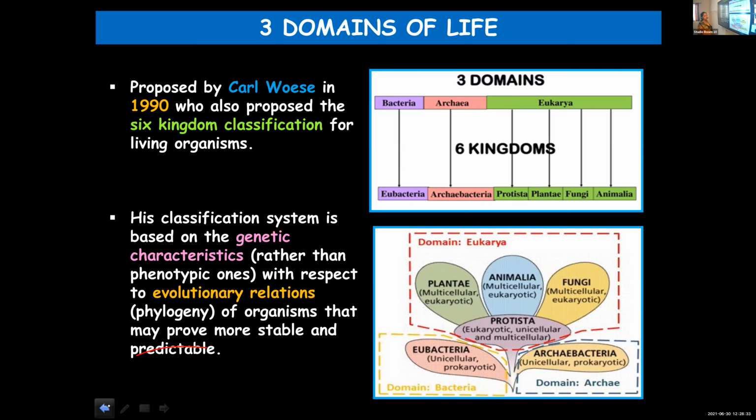The classification is based on genetic characteristics and evolutionary relationships. And who proposed this classification? Carl Woese. The 3 domains as well as the 6 kingdoms were proposed by him. Okay? I have included this topic in the notes which you will be getting after this period.